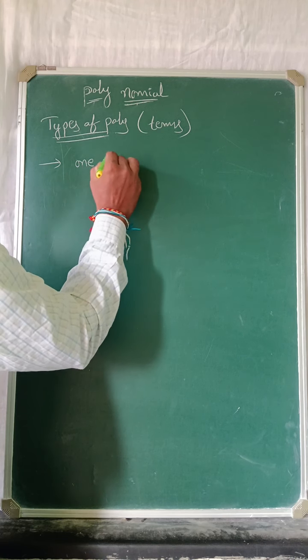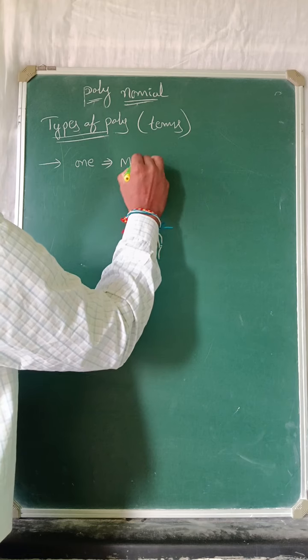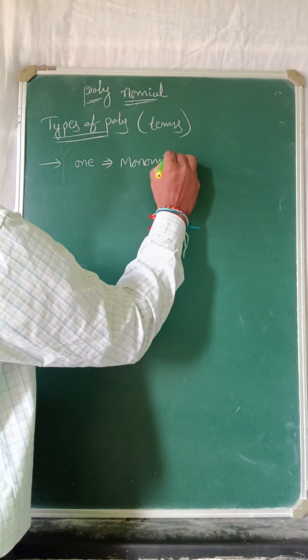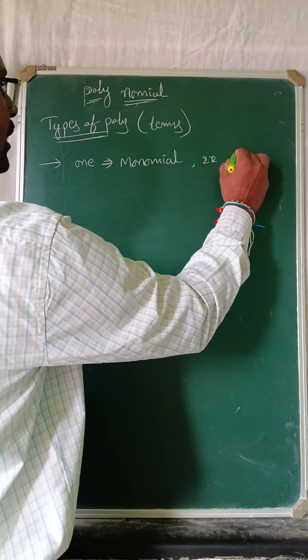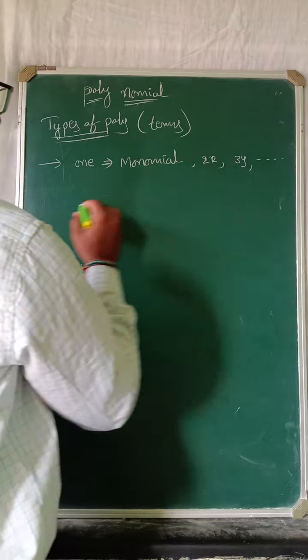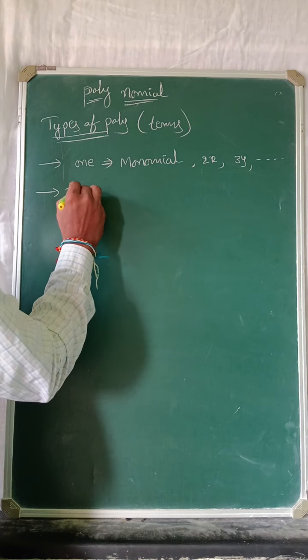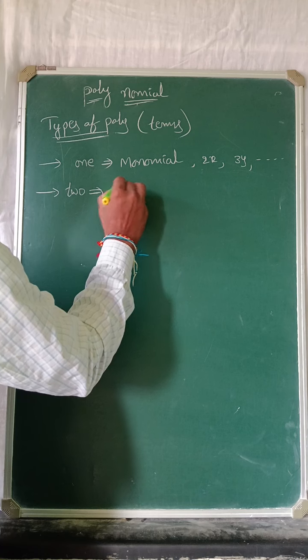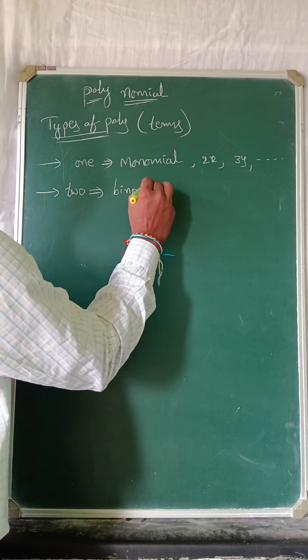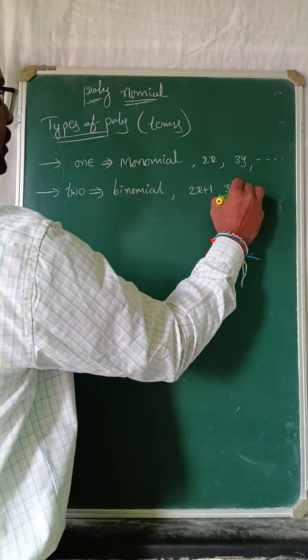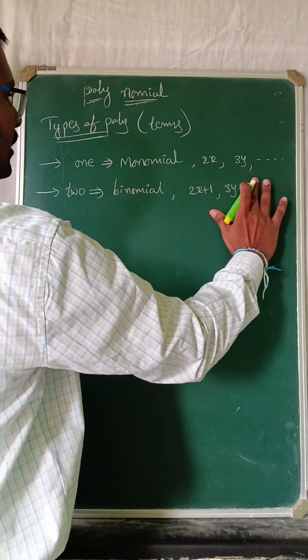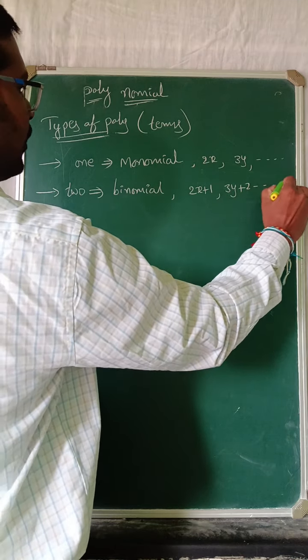For example, if we have only one term, it is called a monomial, like 2x or 3y. Next, if we have two terms, that is a binomial, like 2x plus 1 or 3y plus 2z.